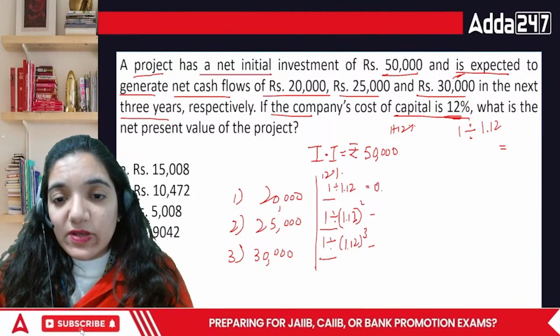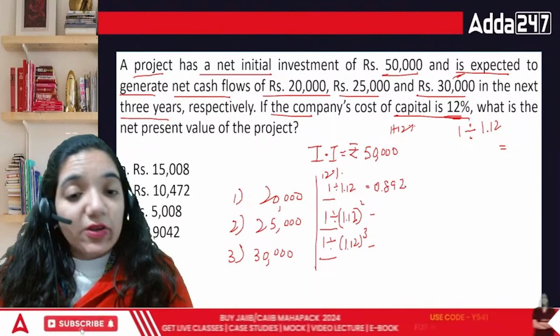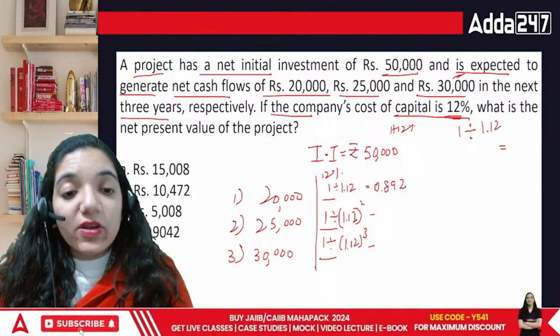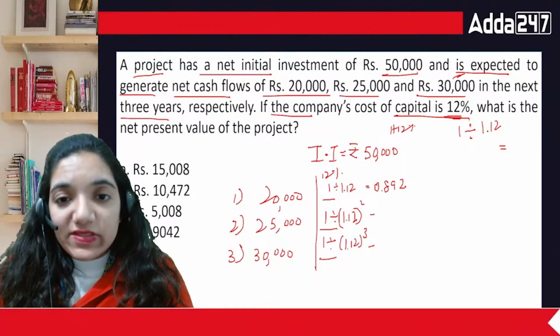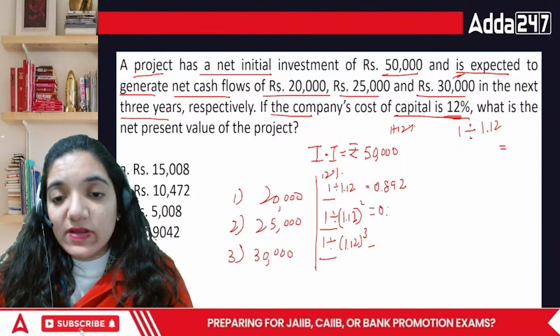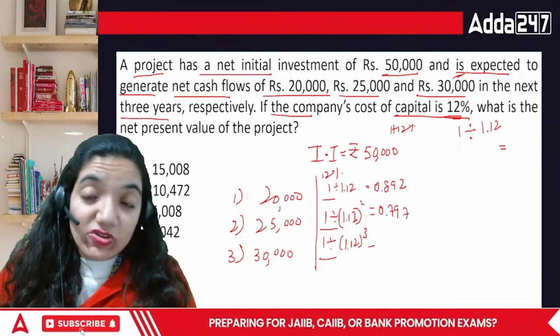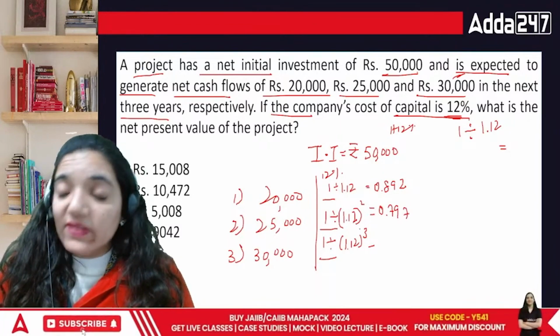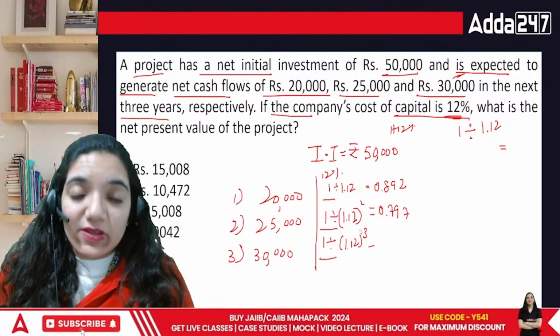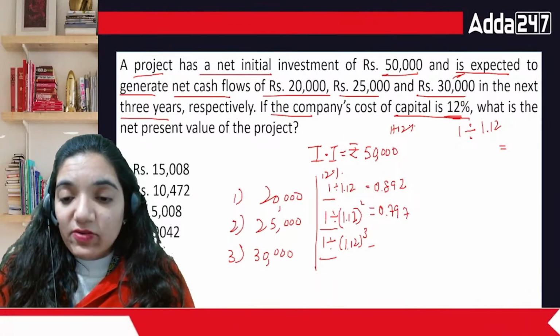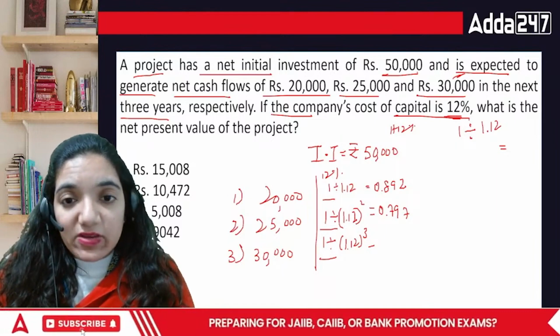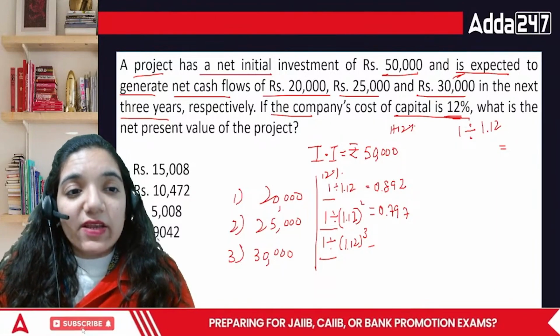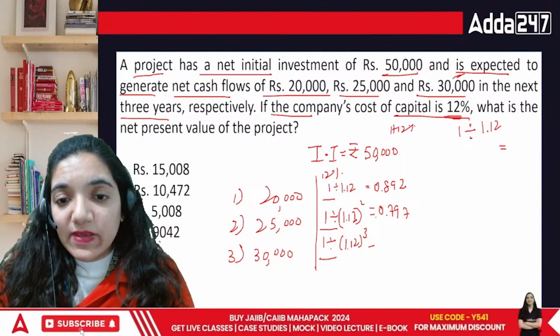Now do nothing, just click on equal to again and you will see this will give you 0.797. If it is not giving this, you are not using the correct calculator, as this calculator does not have the discounting factor. If I click on it again, I will get 0.711.